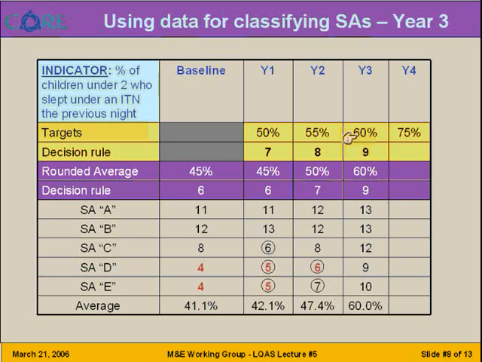At this pace, most likely the target of 3 quarters set for year number 4, that is at the end of the project, should be achieved. This was the analysis of results for one indicator: percentage of children under 2 years of age who slept under an insecticide-treated net the previous night. As projects have more than one indicator, let's take a look now at another example with more indicators.